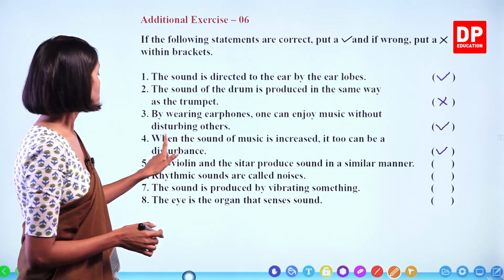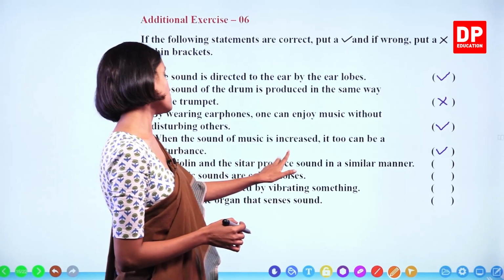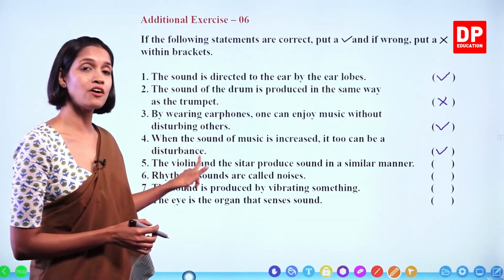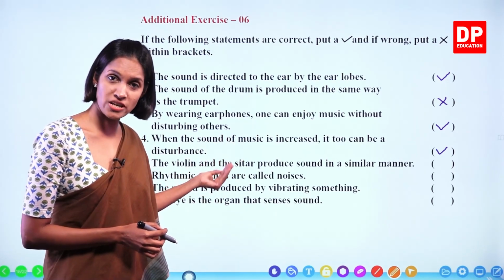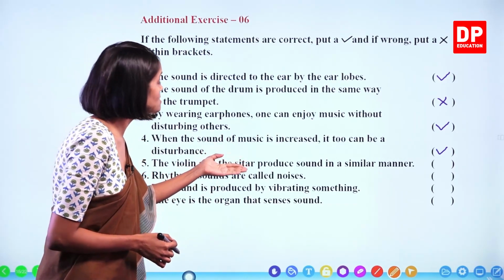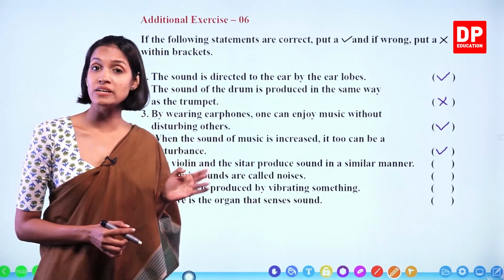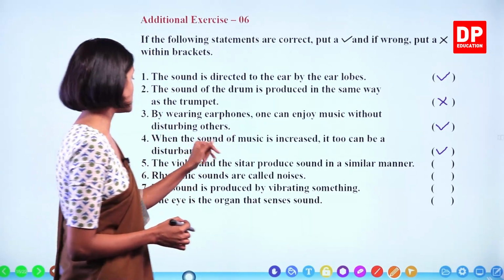Number 5. The violin and the sitar produce sound in a similar manner. Now, violin produces sound by vibrating strings. It's a string instrument. Even sitar is also a string instrument. They both produce sound by vibrating strings. Therefore, this is correct.